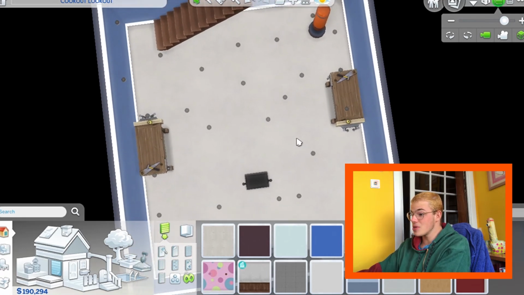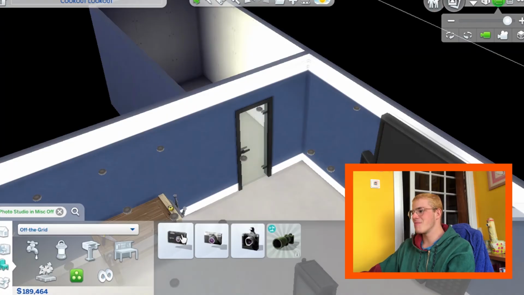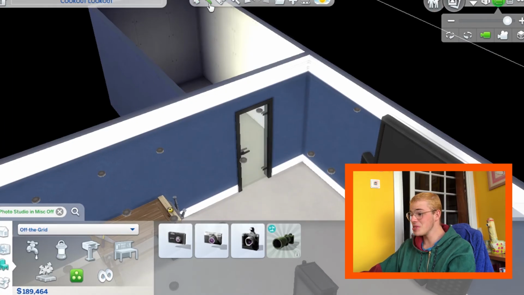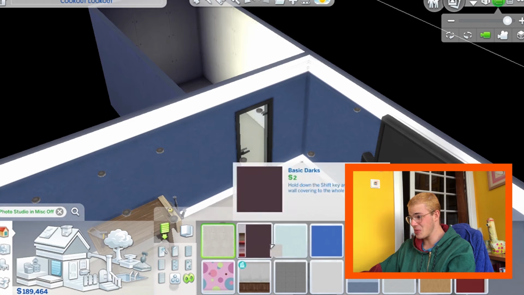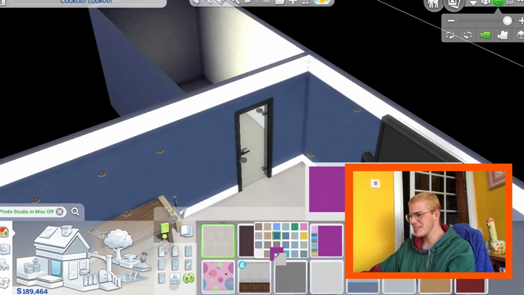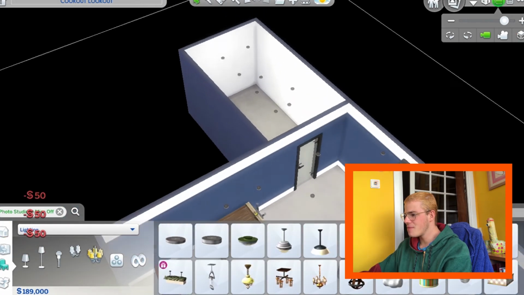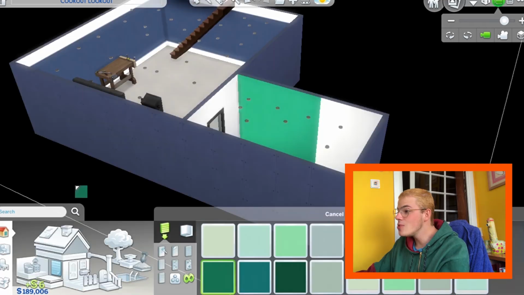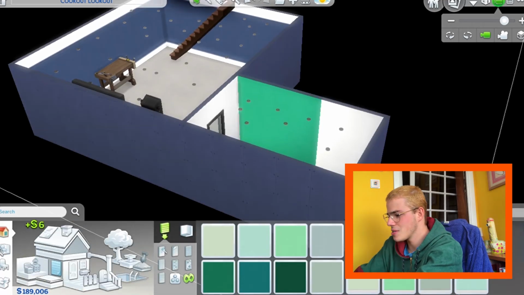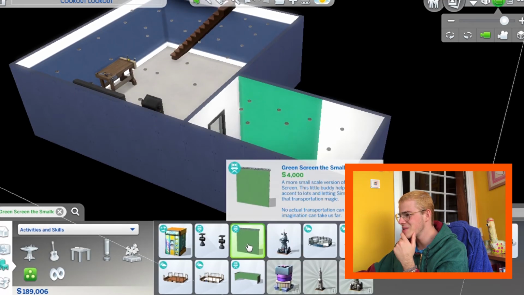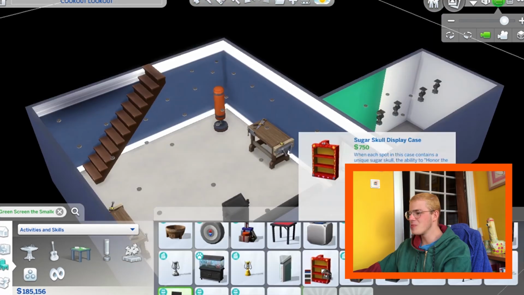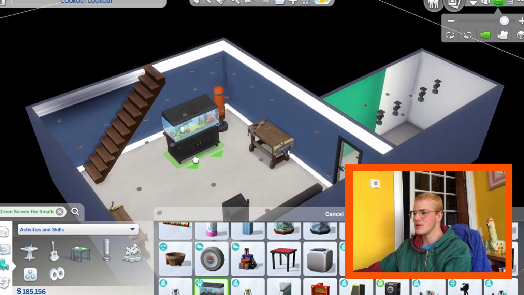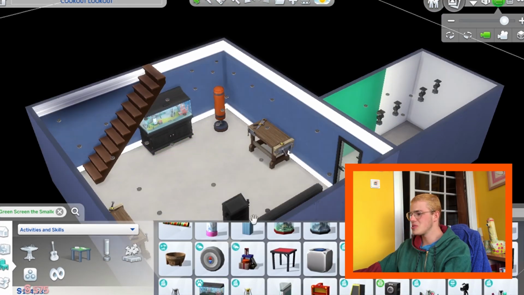Oh, I could have like a photography studio as well. That's well thought. I only have cameras, so I think what I'm gonna do here is give myself a blank space with white walls. Can I have a green screen wall? No, I think we do have a green screen actually. Yeah, we do have a green screen. What else do I need? Maybe a fish tank. That could be good. I'm just gonna put the fish tank here just to distract myself.